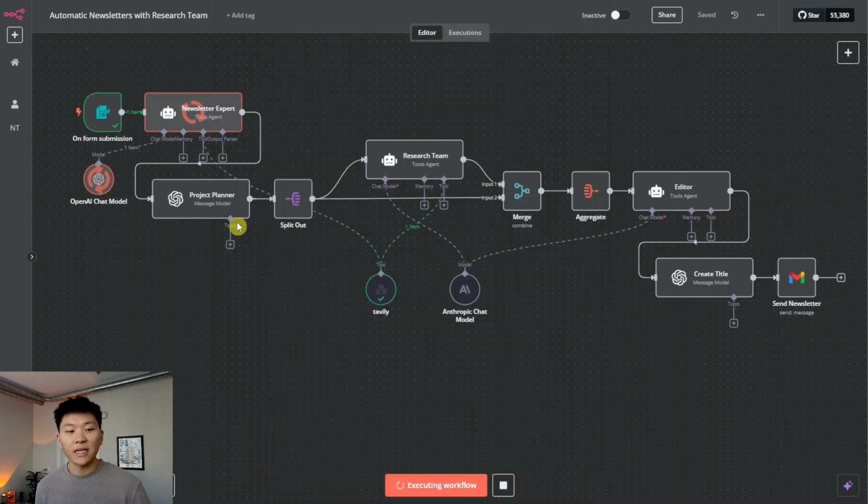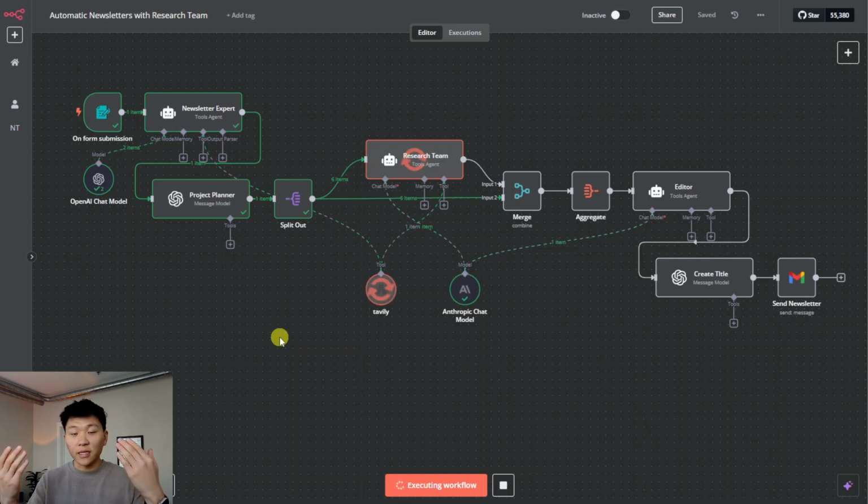So the first thing it's doing is hitting the newsletter expert. This uses a combination of Tavily and GPT-4o Mini. What the newsletter expert is doing is looking at that form response and it's going to basically create a table of contents. It's gonna structure the newsletter very well. And then it hands off that table of contents to the project planner.